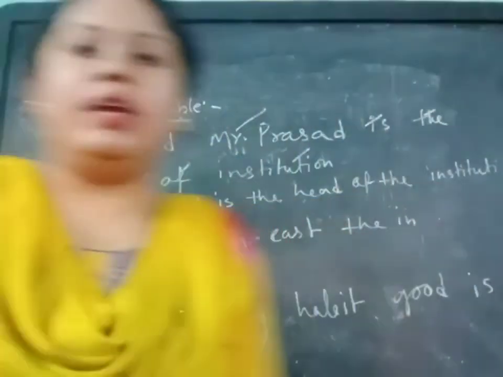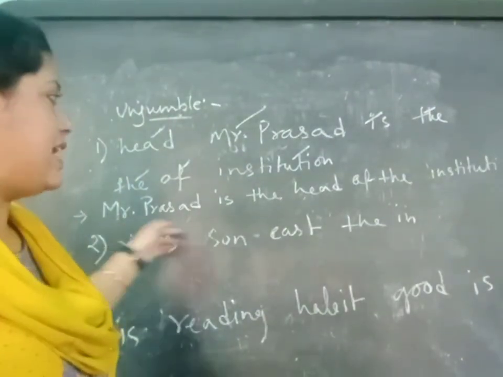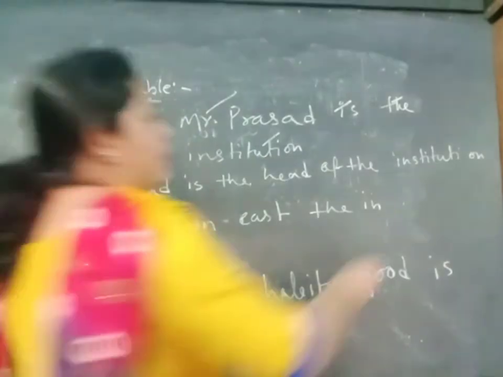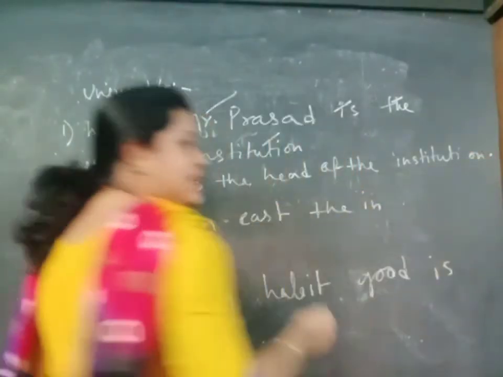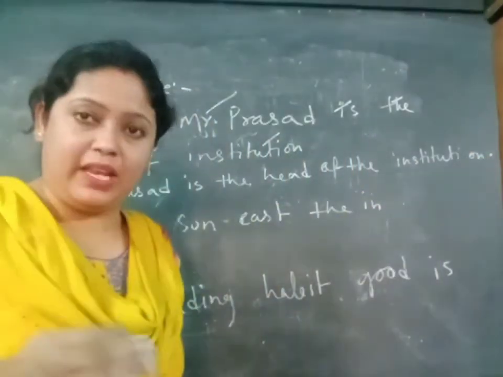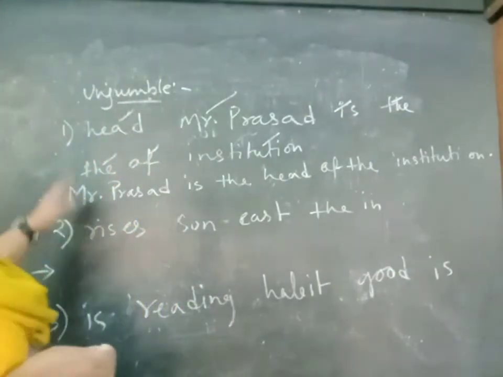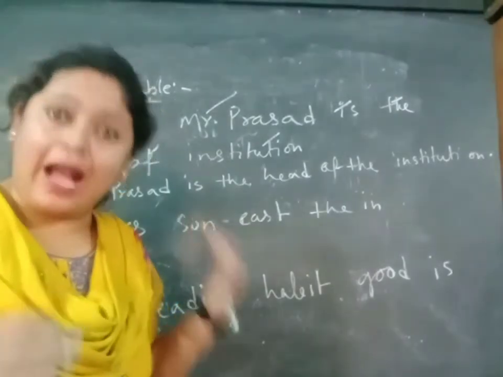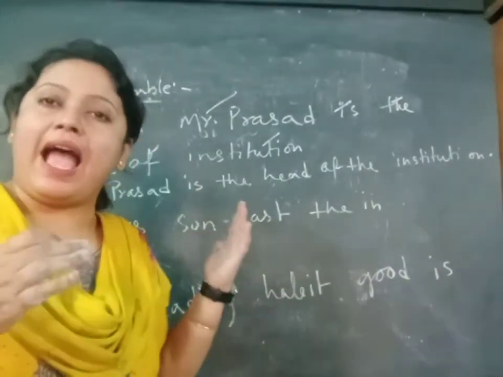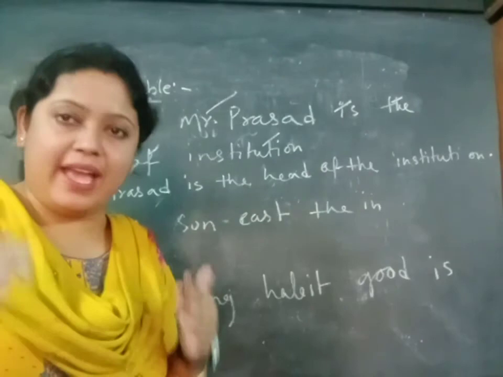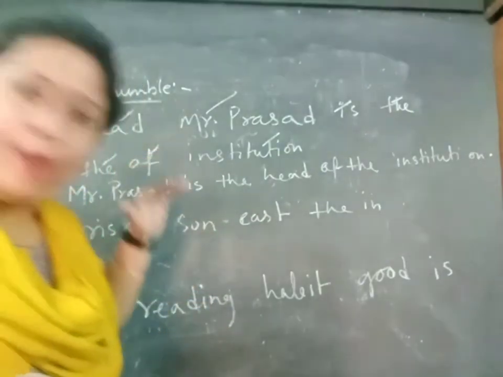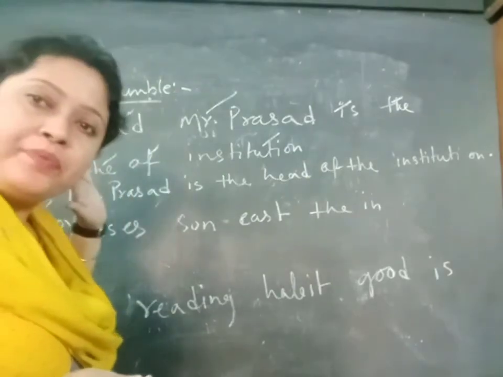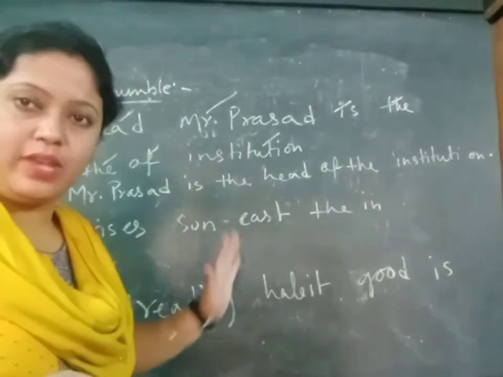It means that Mr. Prasad is the head of the institution, and after that I have put one full stop. So it does have a complete meaning. It is a sentence. So I am just showing you that it can come as your question in the exam. So you will practice that, and you will make the words into proper sentences. Okay.